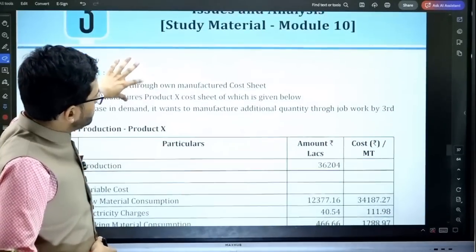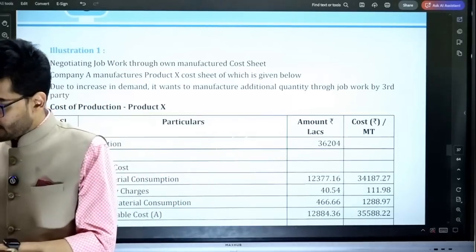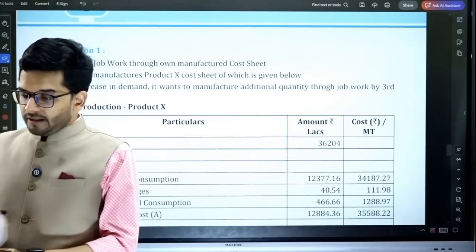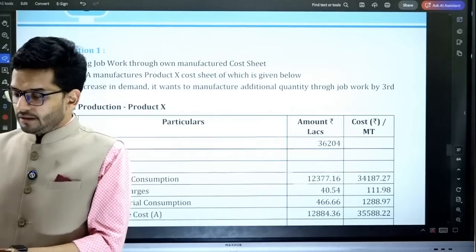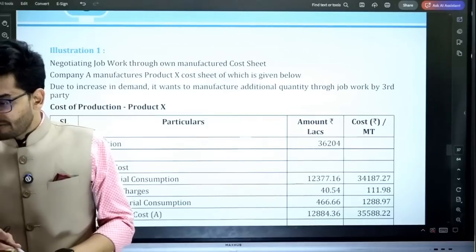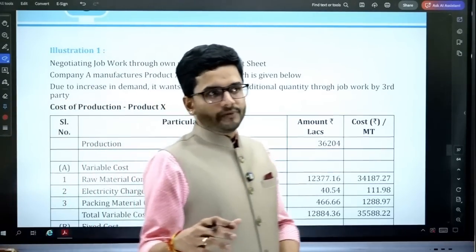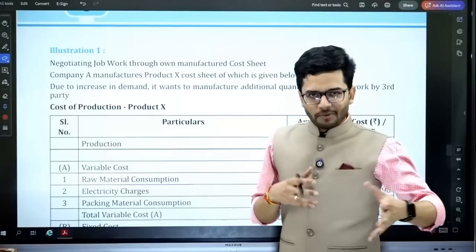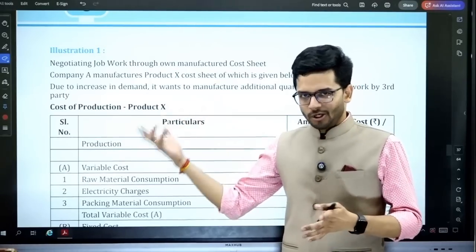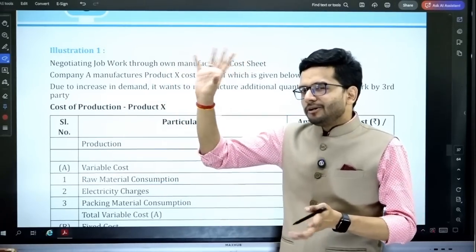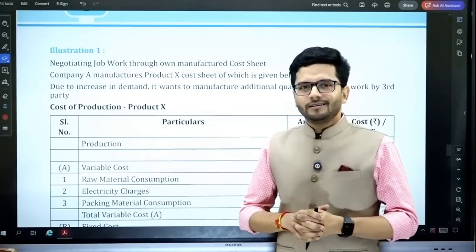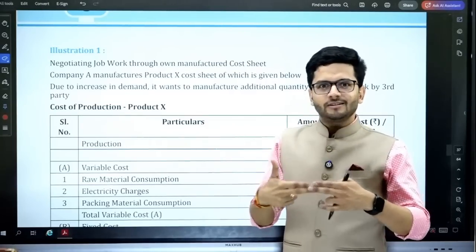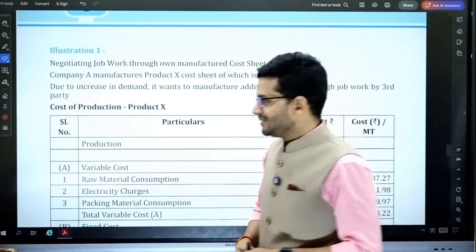Okay, sir, got it. So yes, quite interesting and intelligent questions have been devised by the Institute of Cost Accountants of India to reduce the guesswork in the paper. Guesswork is now no more a guesswork. It's a fair hint that the Institute is going to give variants of questions like this only. Okay, sir, got it.